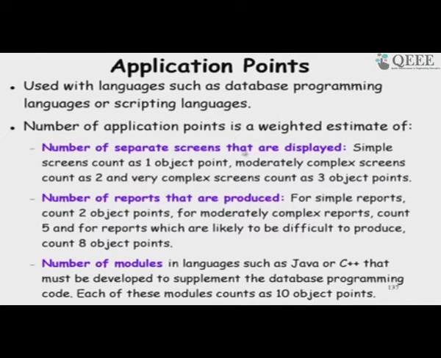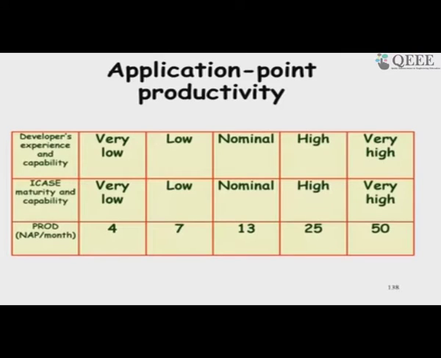So, application points, as we had seen, are also called the object points. Here we consider the number of screens, number of reports that are produced and the number of modules. So, here to come up with the rough estimate of the manpower requirement, cost and so on using the application composition model, we consider the maturity of the organization in terms of tool uses and experience and the capability and the productivity.